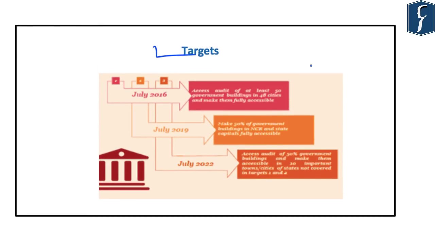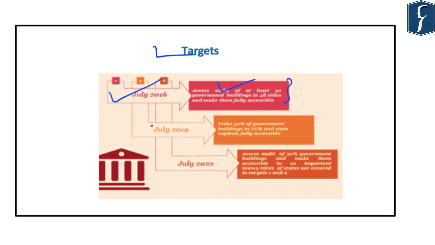Now, what were the targets that were set up by the Government of India under this Accessible India campaign? So the first target was related to July 2016, and it was the access audit of at least 50 government buildings in 48 cities and making them fully accessible. So this was the first target.